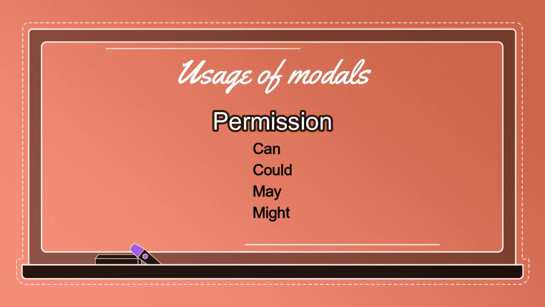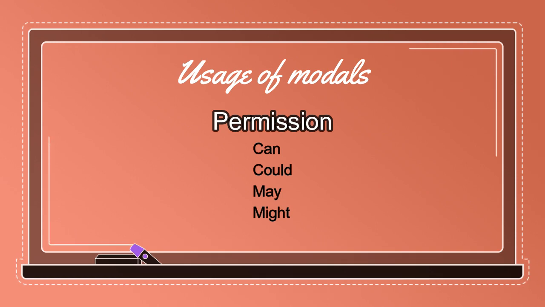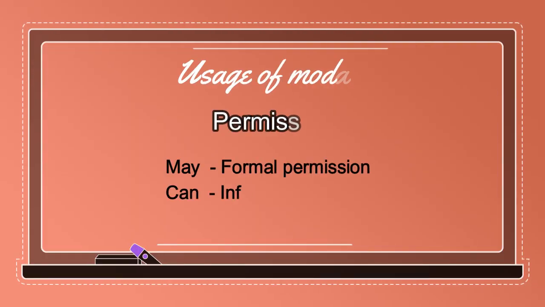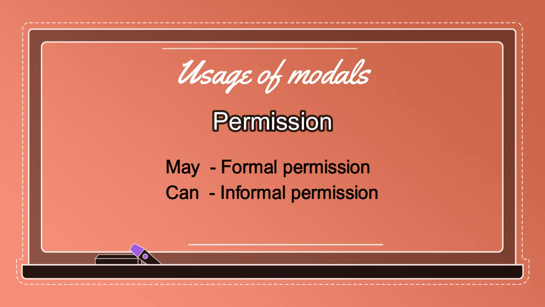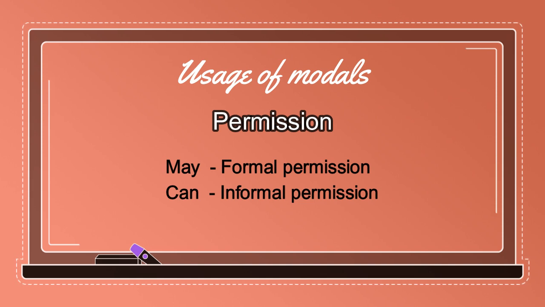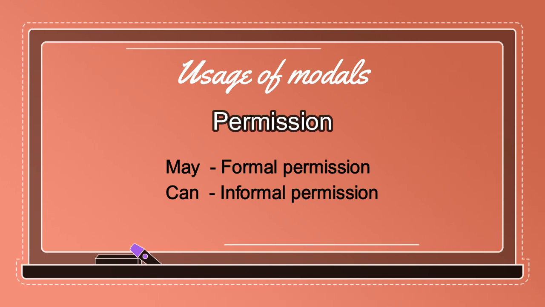Hope it's clear. Let's move down to the next usage, which is permission. Permission is another very common usage, which is where the modals are used. And permission के लिए 4 modals are used. Can, could, may, might. कहाँ पे हम can use करें, कहाँ पे हम may use करें? Can and may is very clear. We know that हमें जब formally permission लेनी है, teacher से लेनी है, office में किसी boss से लेनी है, principal से लेनी है, newspaper of editor से लेनी है, maybe for that matter any other official way or formal way where we have to take permission, we always use may.